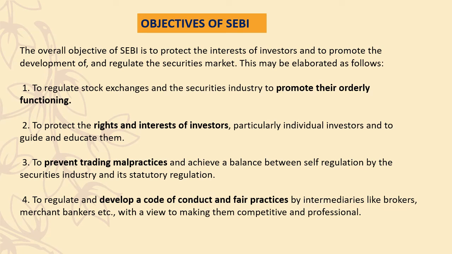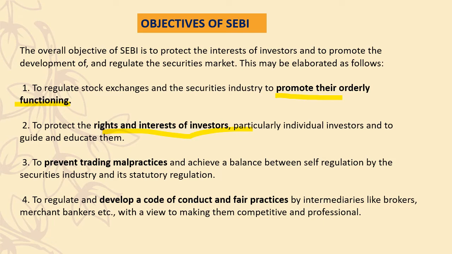Now the same points I've underlined here, so you can elaborate and write your answer. To regulate the stock exchanges and the industries to promote orderly functioning, there is a proper step-by-step procedure which I've already taught you in the demat account. Then, to protect the rights and interests of investors, particularly individual investors.